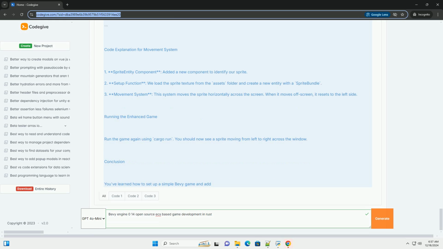3. Creating a simple Bevy application. Now, let's create a simple Bevy application. Open src/main.rs and replace its content with the following code. Rust. use bevy::prelude::*; struct HelloWorld; fn main, App::new().add_plugins(DefaultPlugins).insert_resource(WindowDescriptor, title: Hello Bevy.